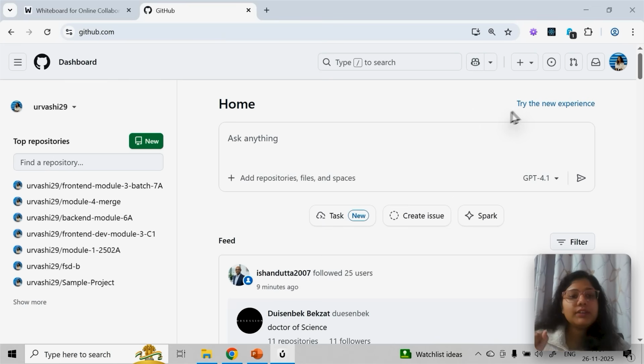Now, GitHub is very important, even from a job perspective. I'll explain all of it later, but if you're a developer and you're into tech, you should have a GitHub profile. But let me walk you through the platform and how it looks. This is your dashboard, basically the landing page.